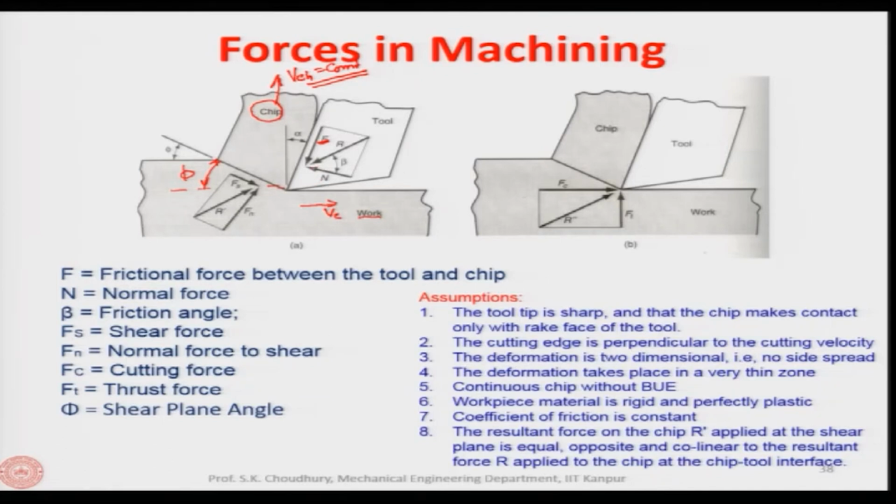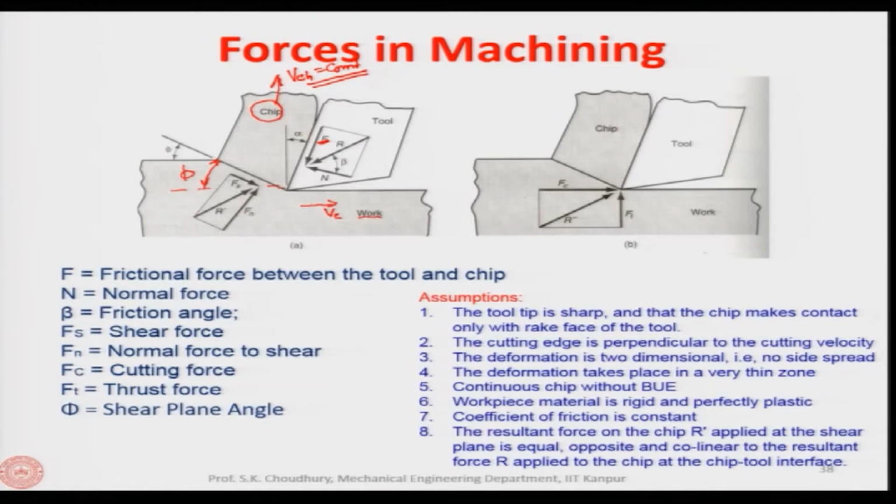Now, between the normal force and the resultant force, as we know, the angle made is called the friction angle. So here beta is the friction angle between the resultant force R and N, the normal force acting on the chip.